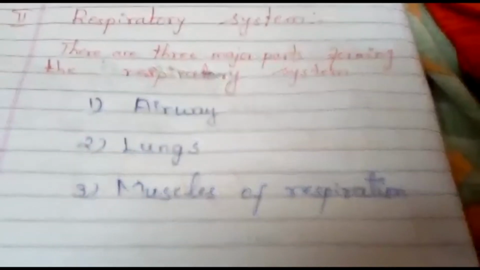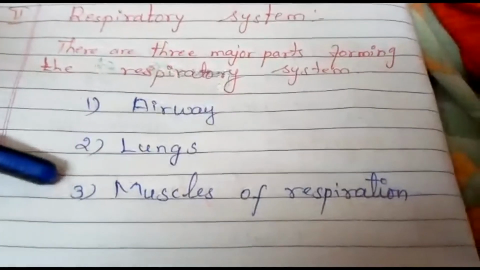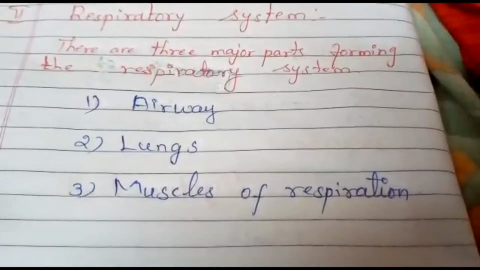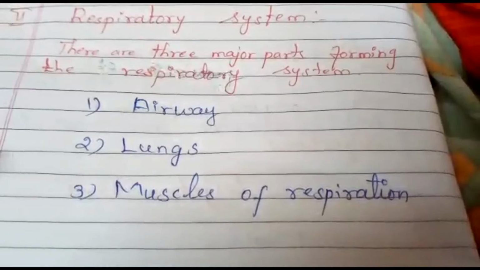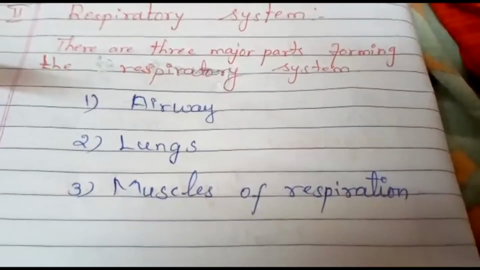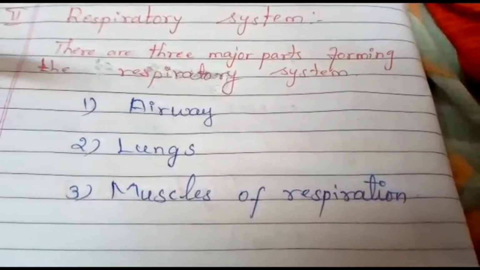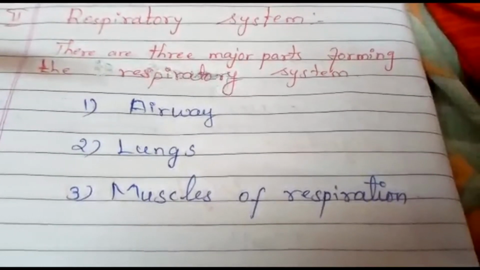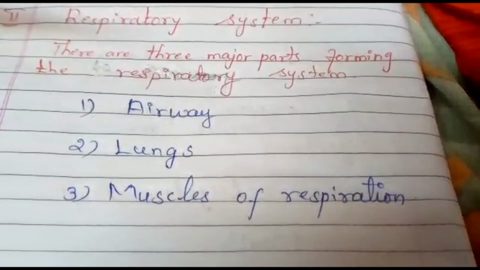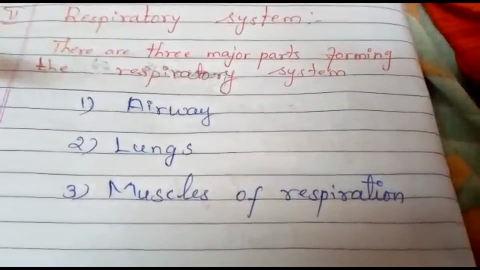Third one is muscles of respiration. Muscles of respiration include the diaphragm and intercostal muscles. They act as a pump and push the air into and out of the lungs during breathing.